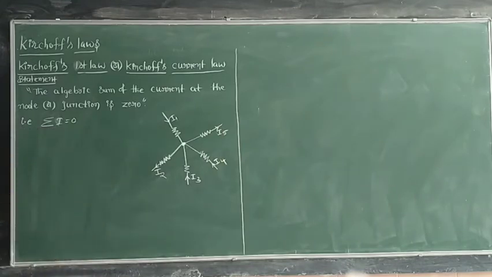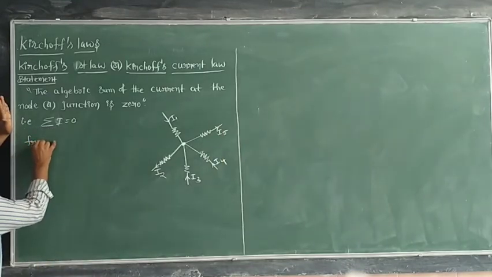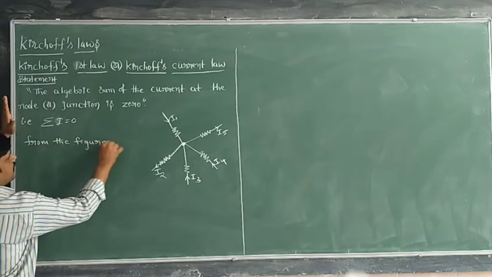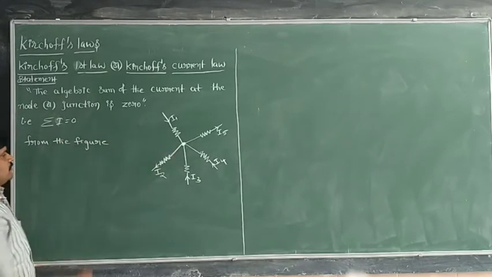Now from this figure, the algebraic sum of total current is 0.